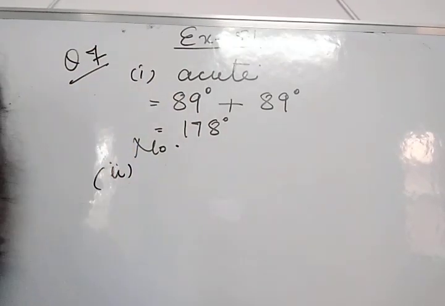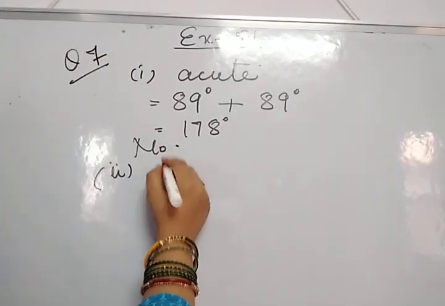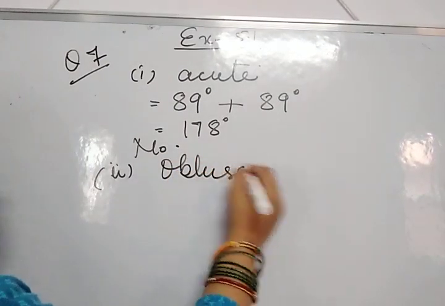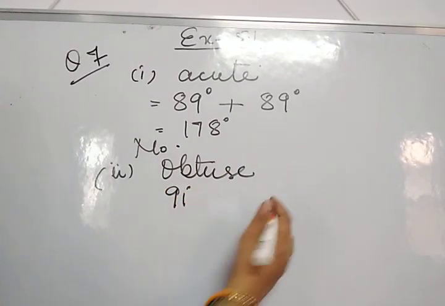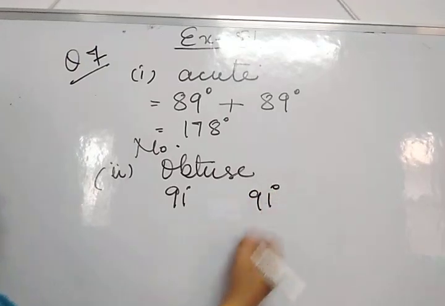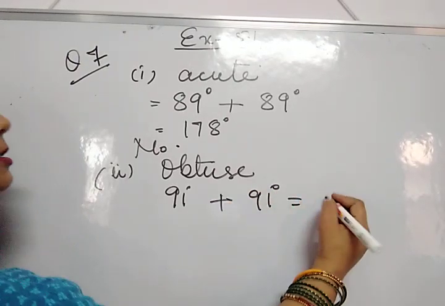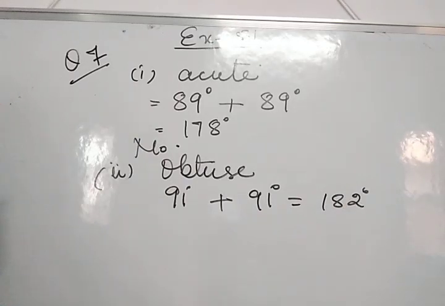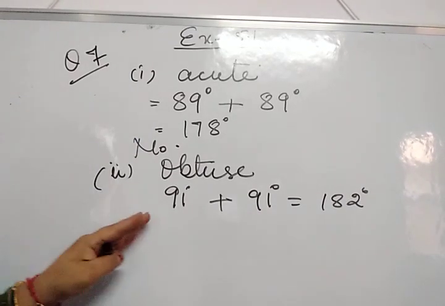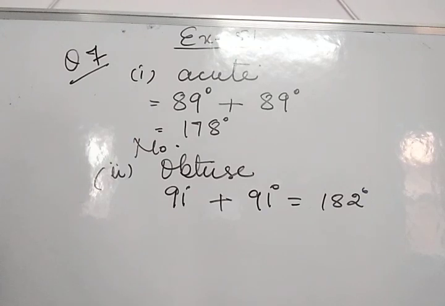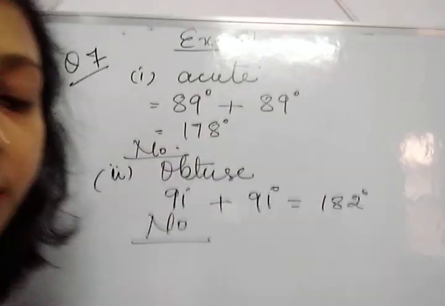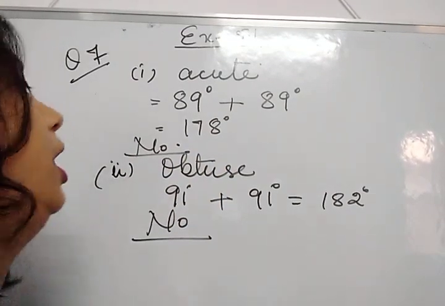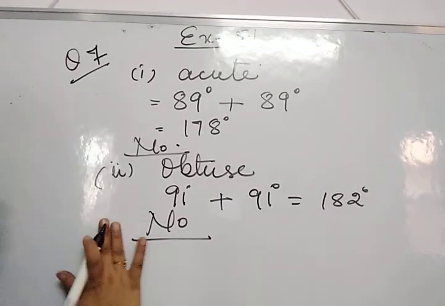Now in the second part, if both of them are obtuse angles, means greater than 90 degrees. Suppose the smallest number which is greater than 90 degrees is 91 and the other one is also 91, then what will be their sum? 182 degrees. So their sum is not 180 degrees. So these are also not a pair of supplementary angles, because for supplementary angles the sum of two angles should be 180 degrees.